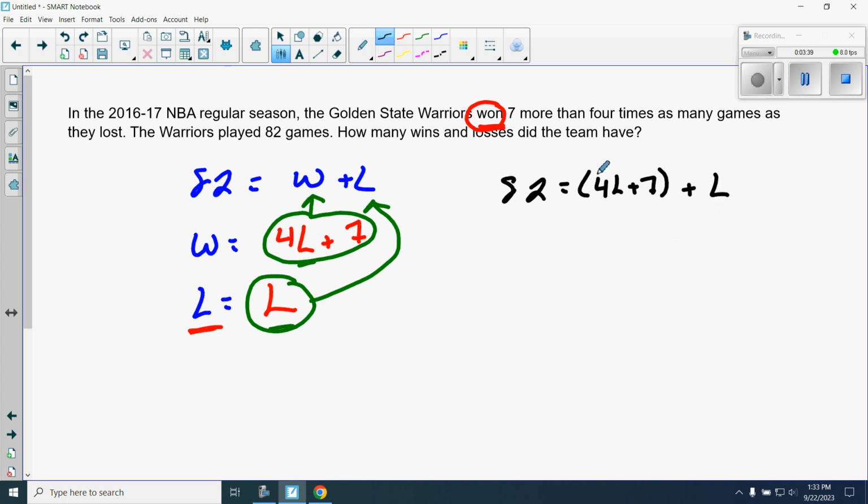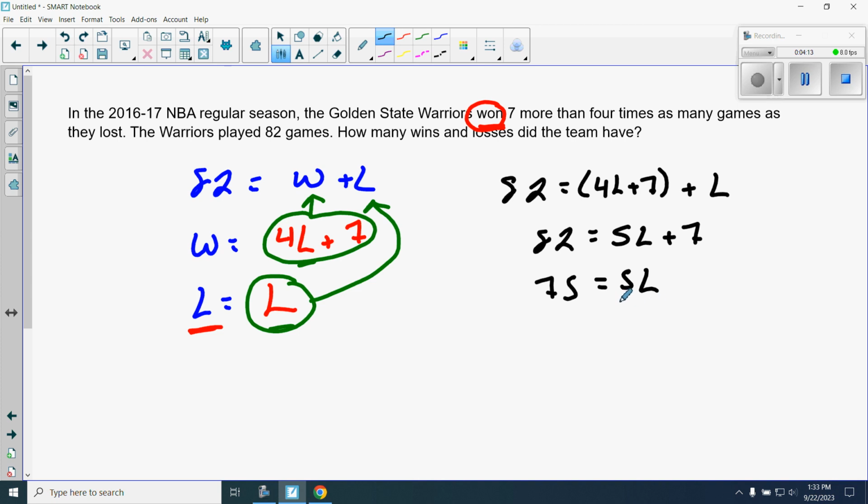But that tells me that this expression represents wins, and this one's losses. I really don't need it because I'm adding on to it, but I like to do that anyway. So I have 4L here, 1L there, so I have 5L plus 7. So I've simplified the right side. I've already got the left side simplified. I'm going to subtract 7 from this side, so I get 75 is equal to 5L.